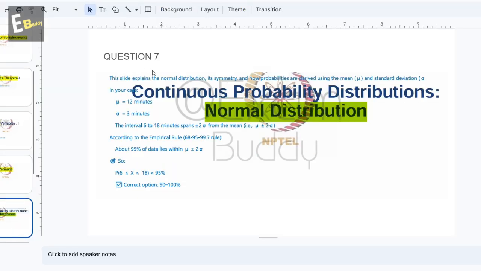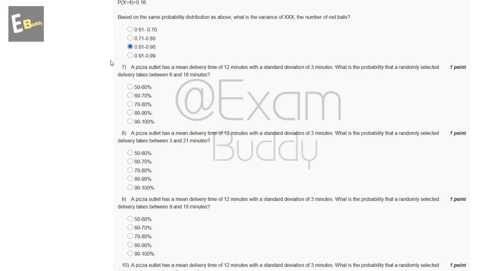So let's check the answer of the seventh question. Seventh question, continuous probability distribution, normal distribution. So these are the answer and solution of our seventh question. So the answer of our seventh question is B, 80 to 90%.